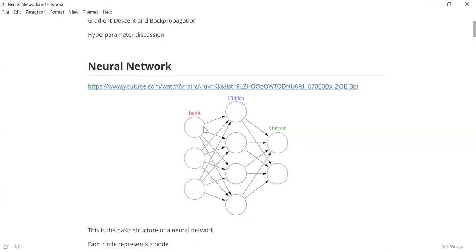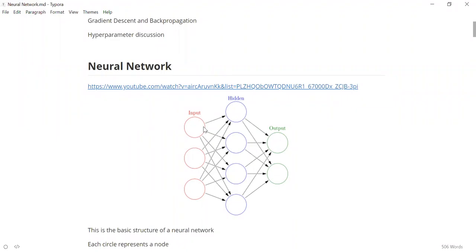So the input layer is determined by looking at the input. So if you are having a 28 cross 28 input, right, you will be having 784 inputs. We know that, right? How do we determine that? We converted every pixel into a node by saying that every pixel contains a value between 0 to 1 and using it as an input. So if you are having an image of resolution 28 across 28, you will be having 784 input values.